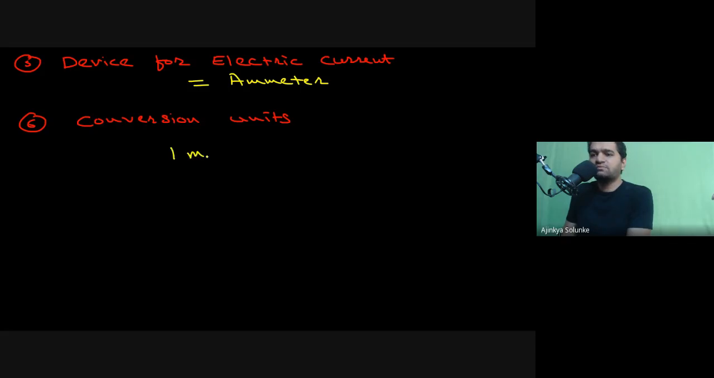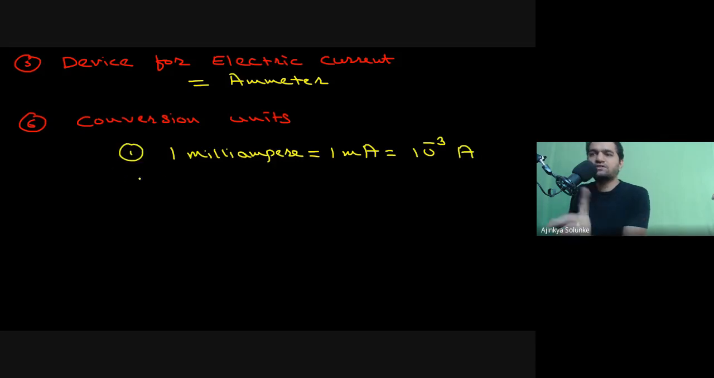So 1 milliampere, which is represented by 1 mA, is equal to 10 to the power minus 3 ampere. That is the first thing you need to remember. The shorter conversion units: 1 milliampere is equal to 10 to the power minus 3 ampere.